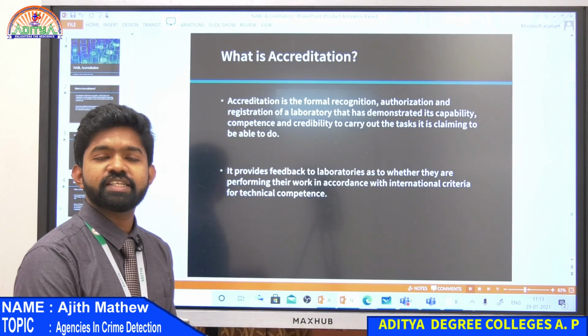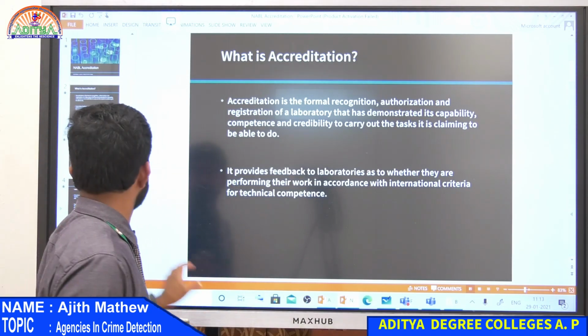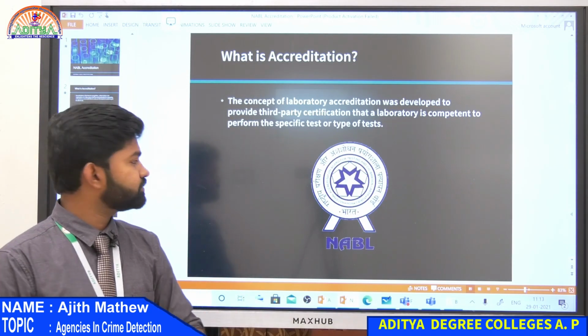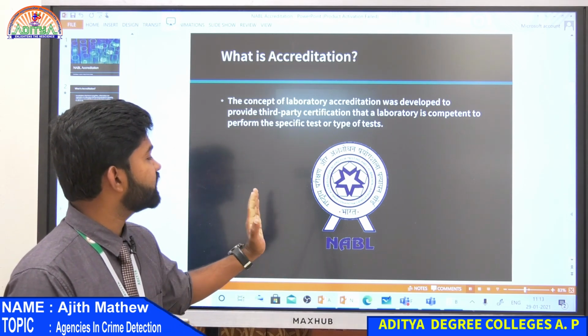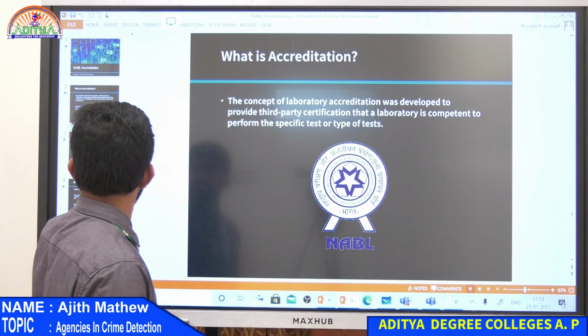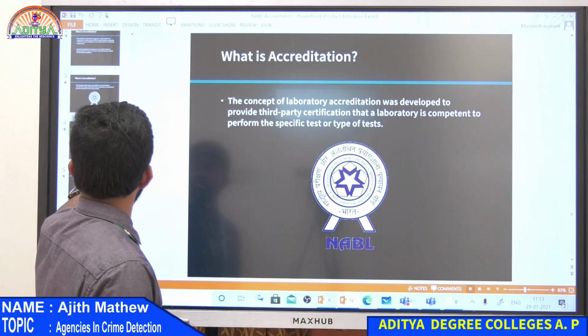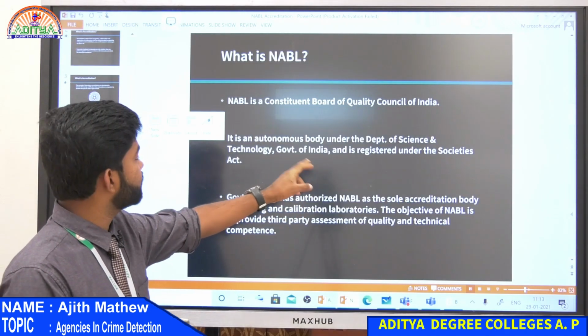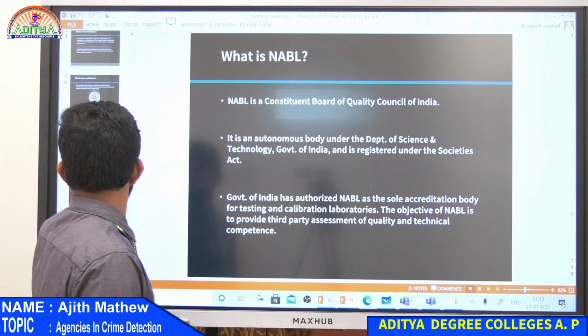So NABL is the accrediting bureau for India. It's a central government organization. It stands for National Accreditation Board for Testing and Calibration Laboratories. It is under the Department of Science and Technology.